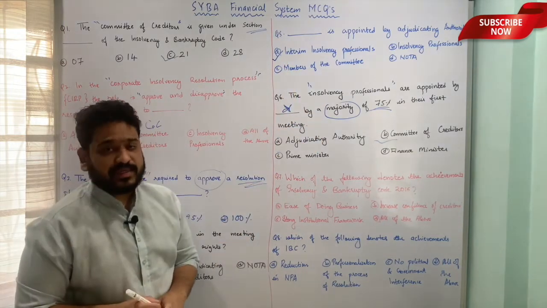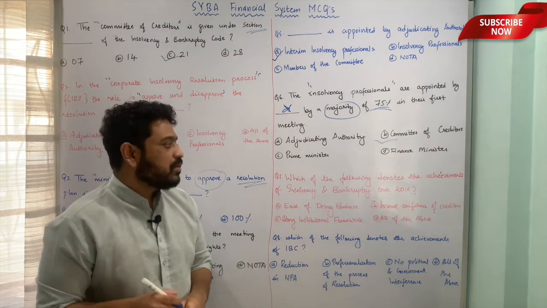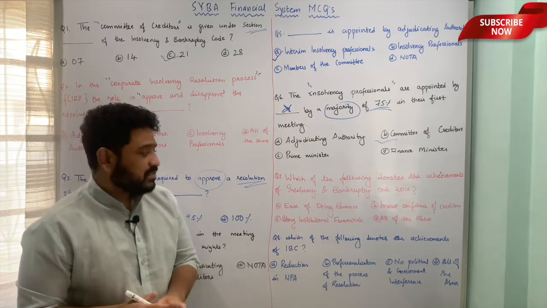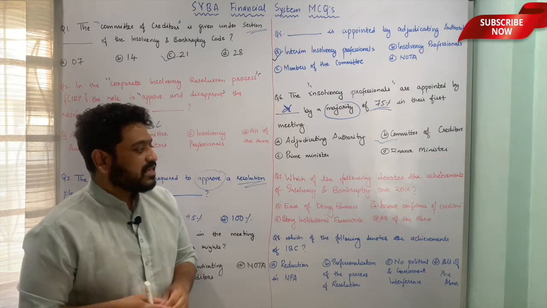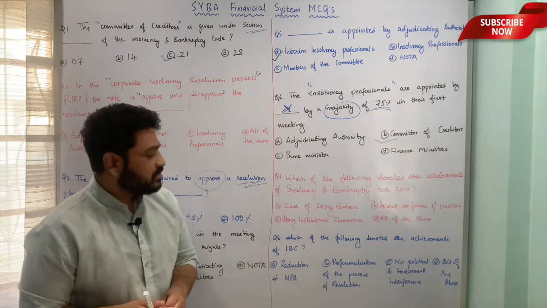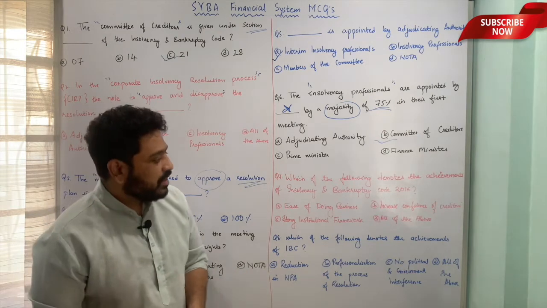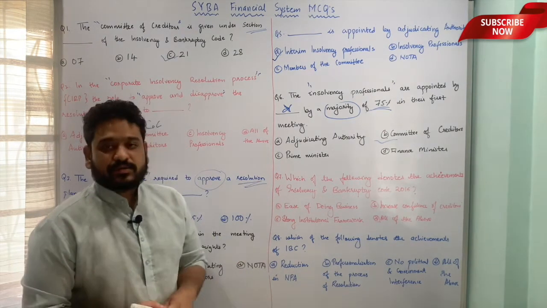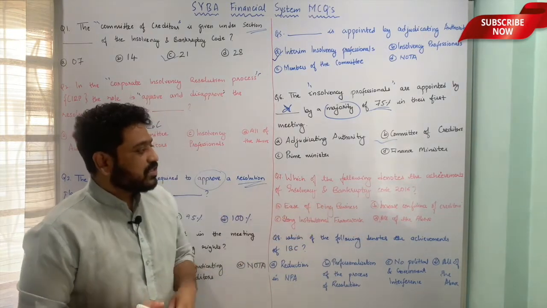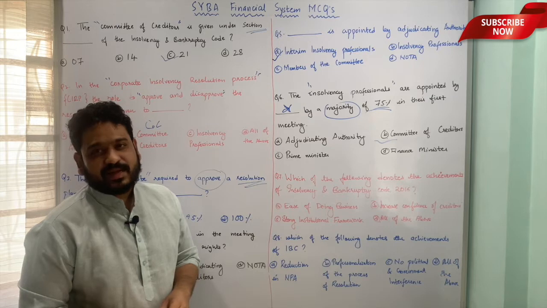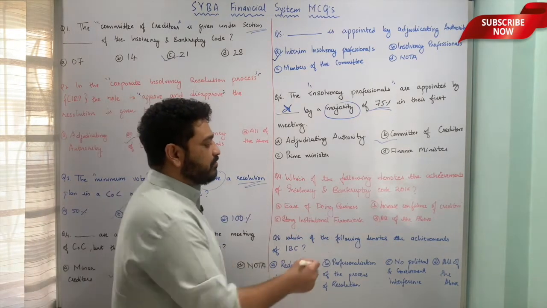Which of the following denotes the achievements of Insolvency and Bankruptcy Code 2016? Let us look at the options. First is ease of doing business. Second is increases confidence of creditors. C is strong institutional framework in India. And D, all of the above. All of these points in some sense or the other denote the achievements of the Insolvency and Bankruptcy Code 2016, and therefore option D, all of the above, is correct.